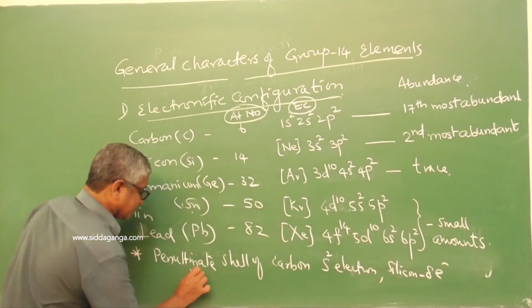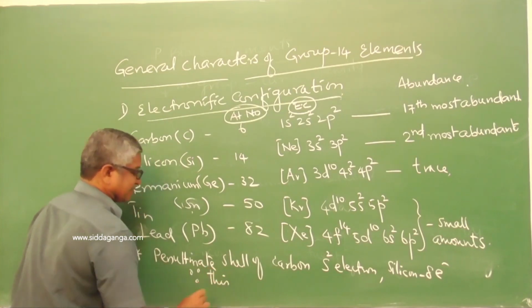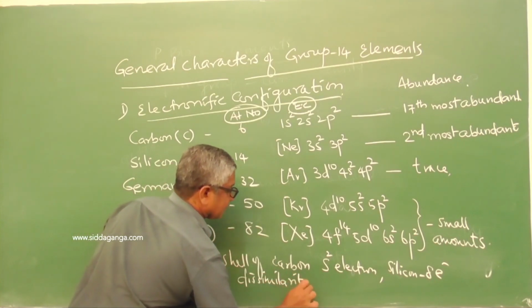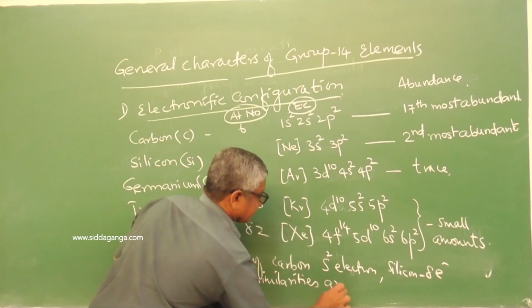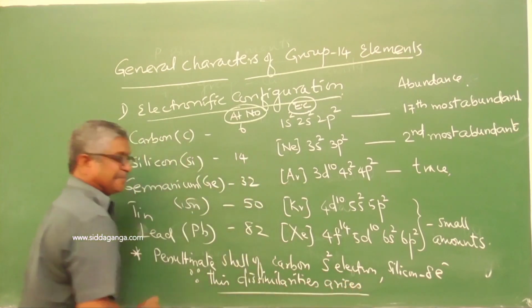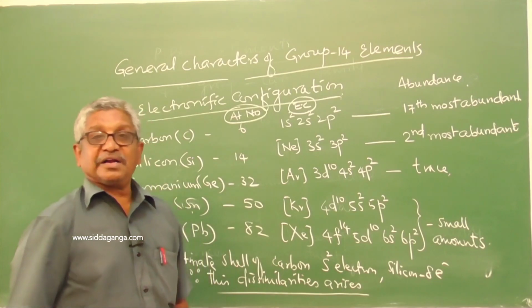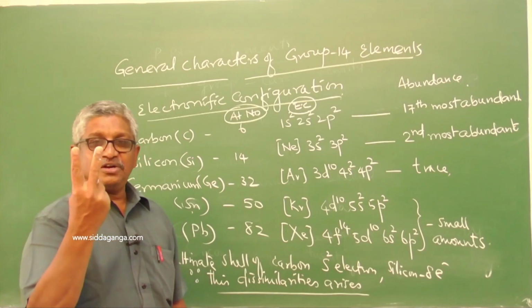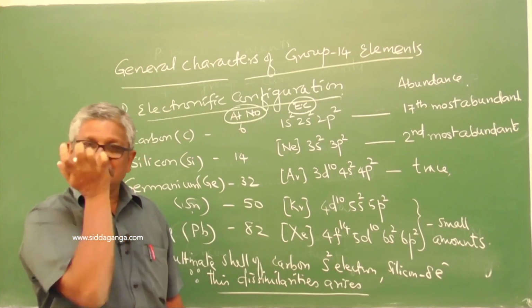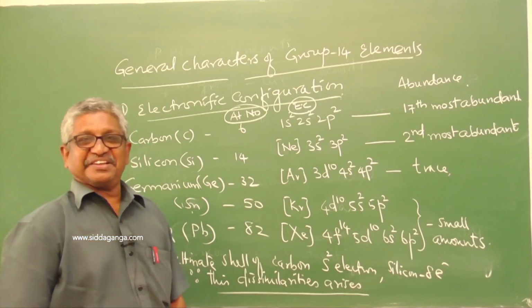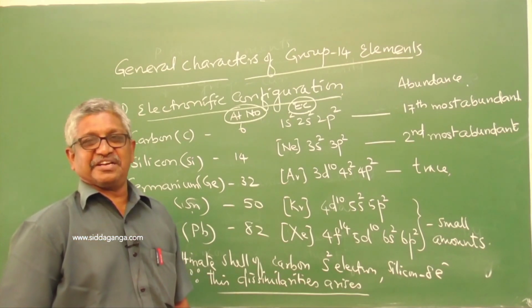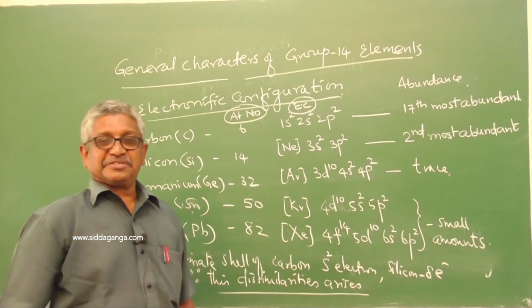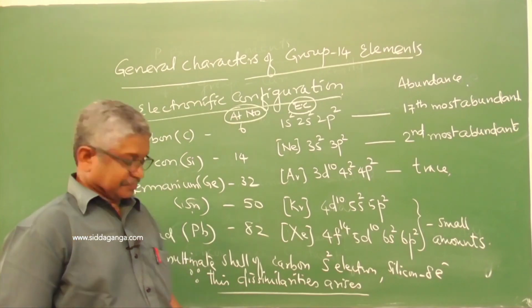Because of this, dissimilarities arise. The dissimilarity between carbon and silicon arises because carbon has only 2 electrons, but silicon has 8 electrons in the penultimate shell.